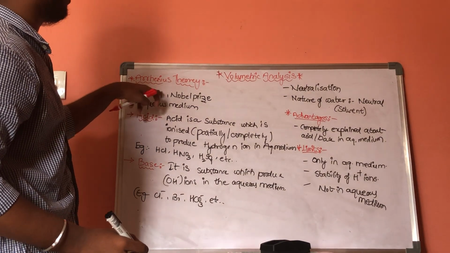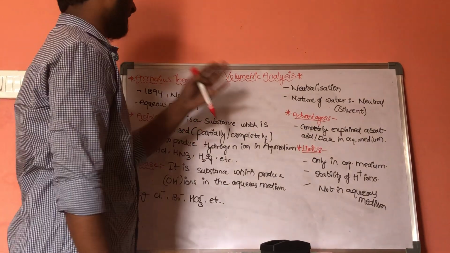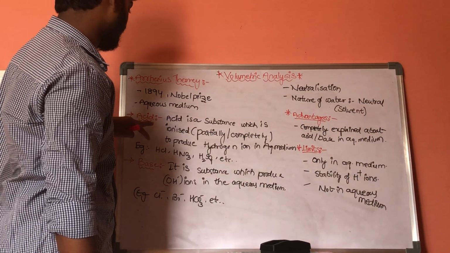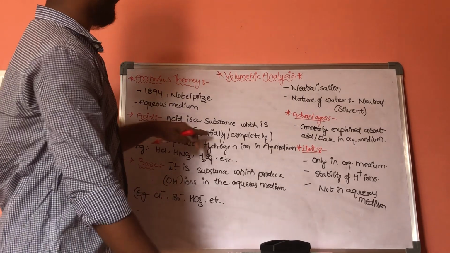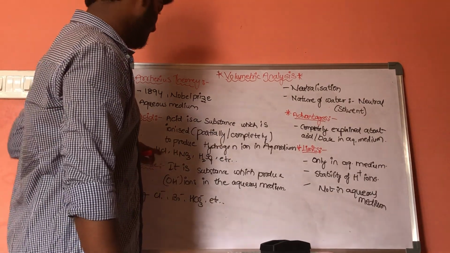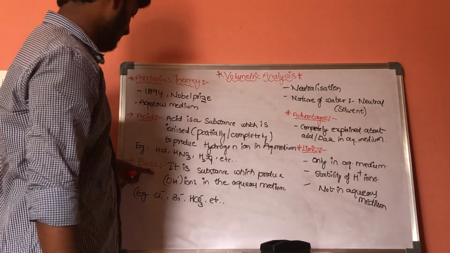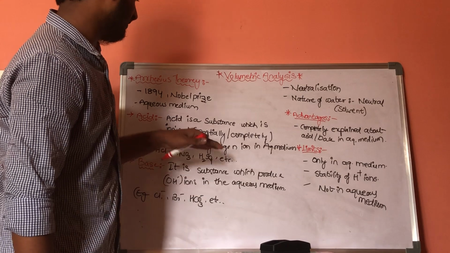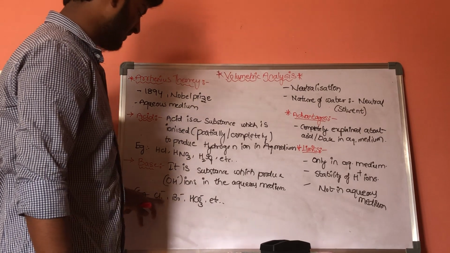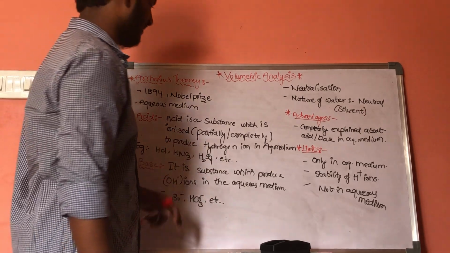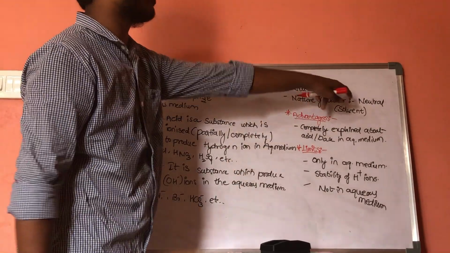In 1894, he got a Nobel Prize, and he explained the character of acid and base in aqueous medium. According to Arrhenius theory, the acid is a substance which is ionized completely or partially to produce hydrogen ions. Example HCl, HNO3 and H2SO4. According to Arrhenius, base is a substance which is ionized completely or partially to produce OH minus ions. Example Cl minus, Br minus, HCO3 minus, etc. And it is a type of neutralization reaction which produces water and salt.